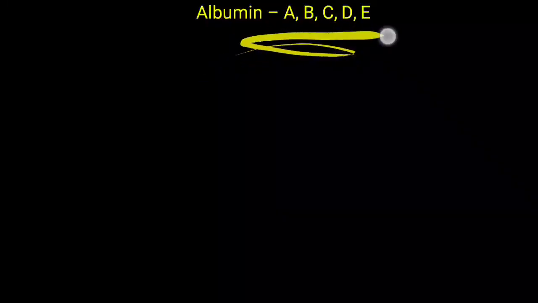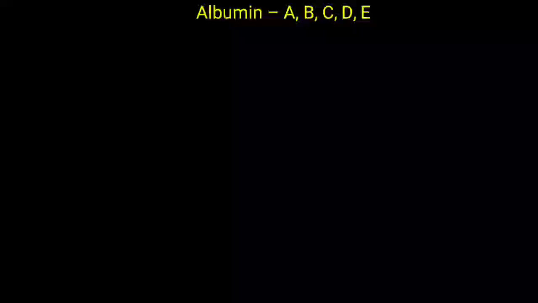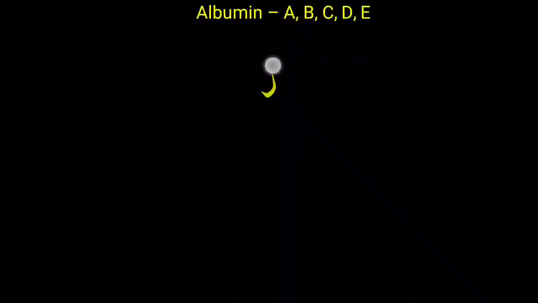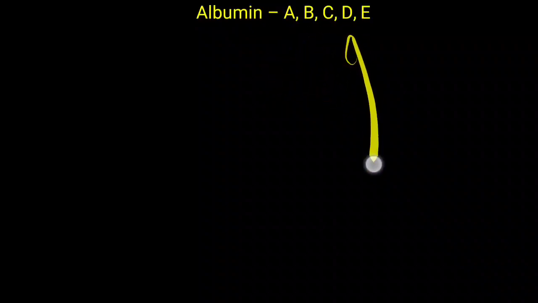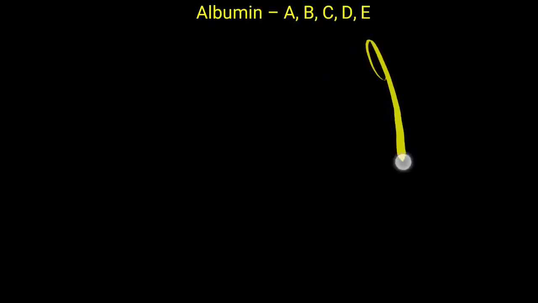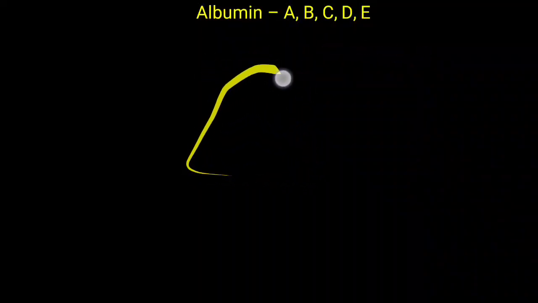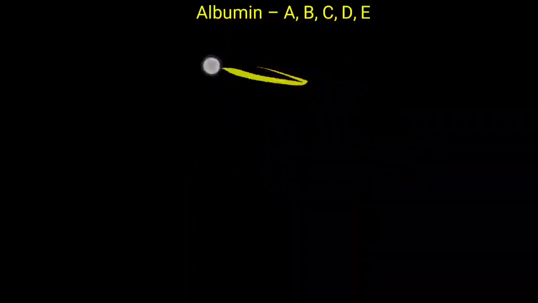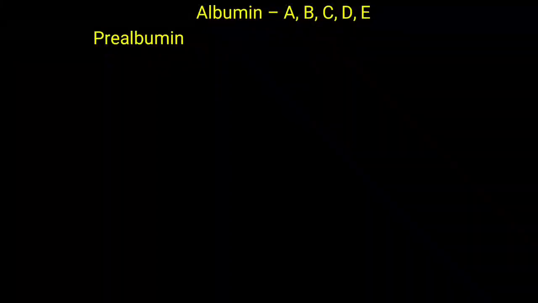So, a simple mnemonic: ABCDE. I have already discussed this in the topic of albumin, but I will revise it again. A is for aspirin, B for bilirubin, C for calcium and copper, D for various important drugs which are hydrophobic in nature, and E means non-esterified fatty acid, or simply free fatty acid. So A, B, C, D, E. All these are transported with the help of albumin.